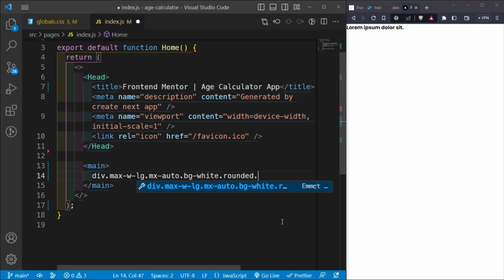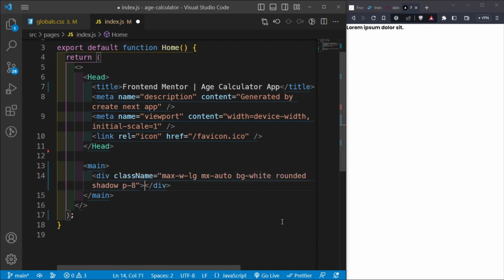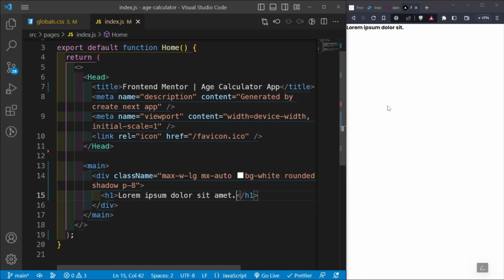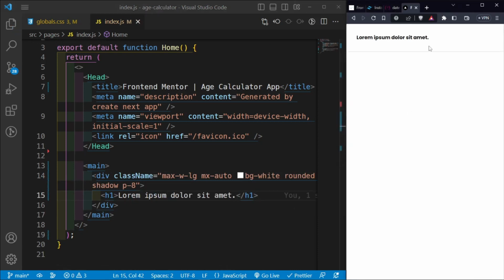And then we're going to give it a slight box shadow as well, and then give it a padding all round of 8. And then inside here, let's just return lorem 5 so that you can see where it's going to be. So it doesn't really stand out because it is white on white.